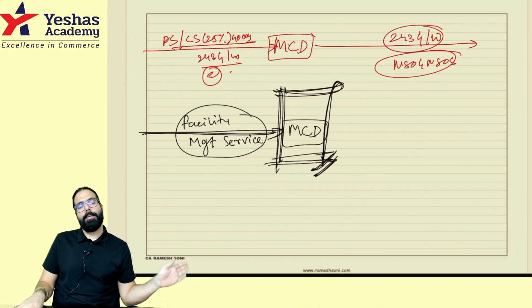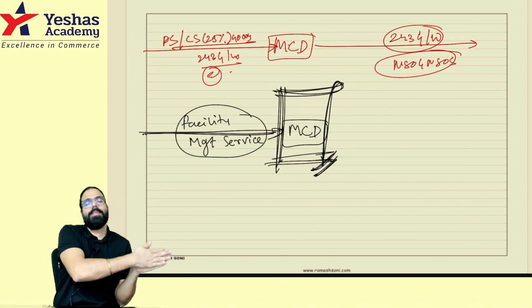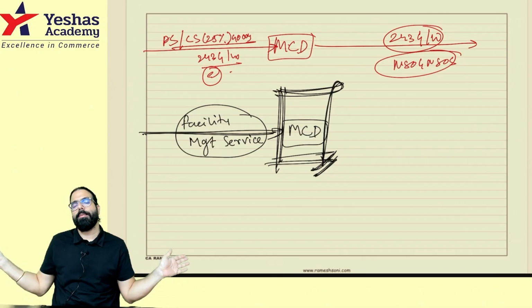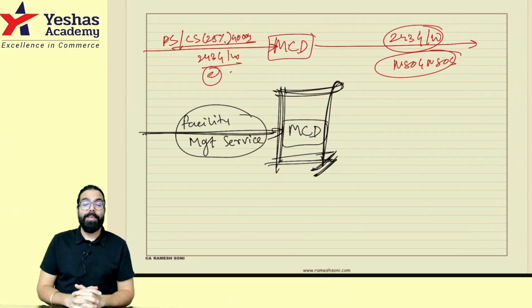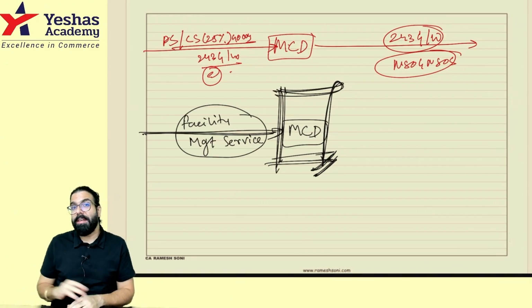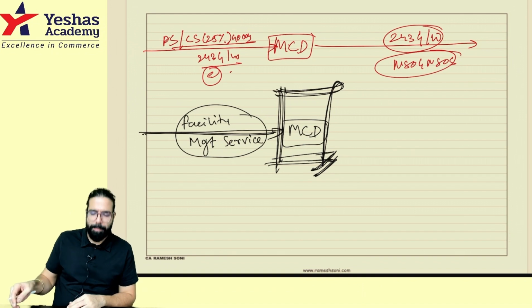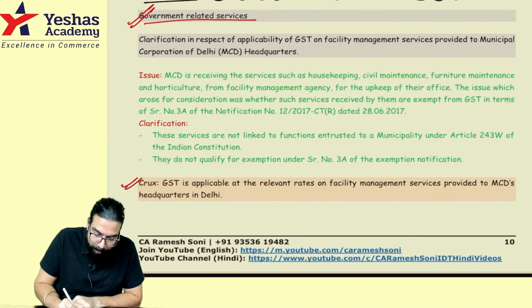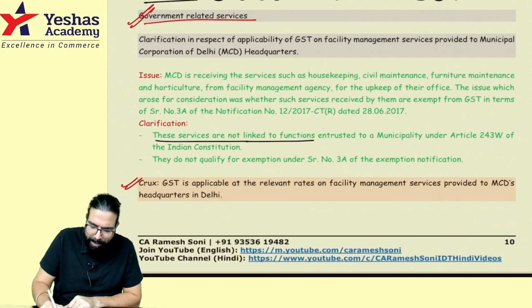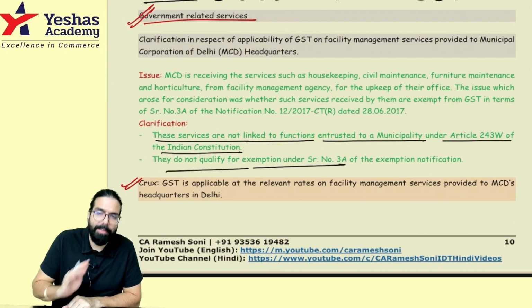Now, people asked this Municipal Corporation of Delhi, which is a municipality: if they are providing 243G and W related service, whatever 243G and W related service they take to provide the service, there is no GST, correct? But sir, to maintain its own building, if they are taking services like housekeeping and cleaning services, will it be exempted? Government told, beta, it is not exempted. Why? See, these services are not linked to functions entrusted under 243G and W. They do not qualify for exemption.